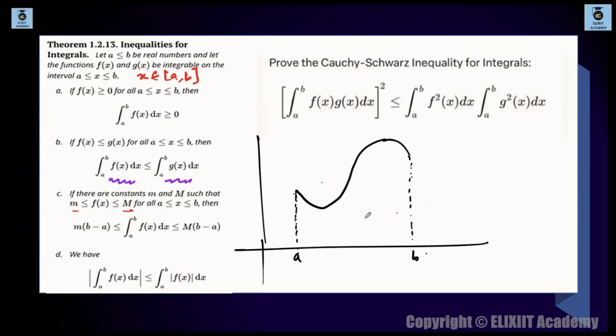ठीक है, तो f(x) are constant such that f(x) lies in between small m and capital M. माने ये जो height है, lowest height is basically small m. ये lowest height of the function है, and this is the highest height of the function, capital M. यही तो बोल रहा है. f(x) is lying in between small m and capital M. माने y, f(x) माने y. This height is basically small m, and this height is capital M.